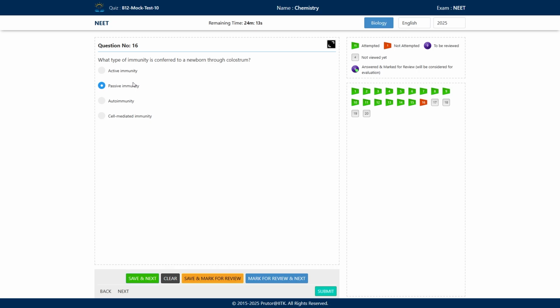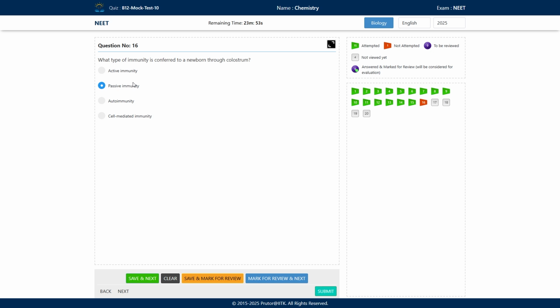Here option number B will be the correct answer, passive immunity. Okay, so in passive immunity, what is being done? Ready-made antibodies are introduced into the host. So that's why it is very quick, but it is not long lasting.